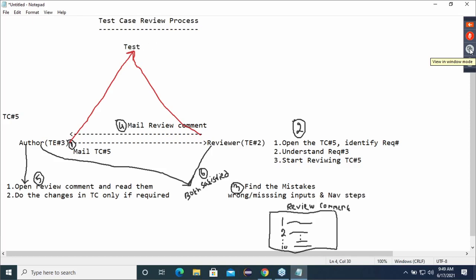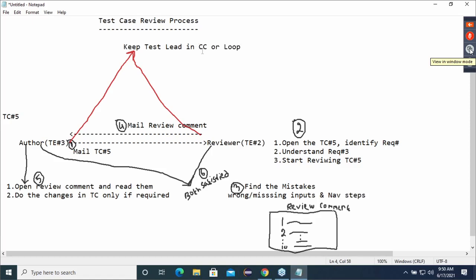Do you know the meaning of CC? Everyone should know that. That is, keep the test lead in CC or keep him in loop. I can also use a language called keep him in loop.